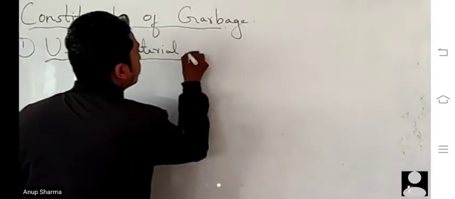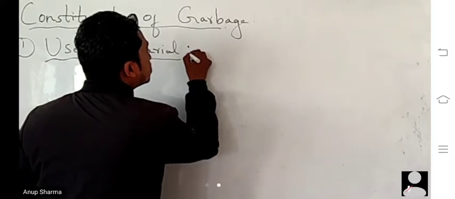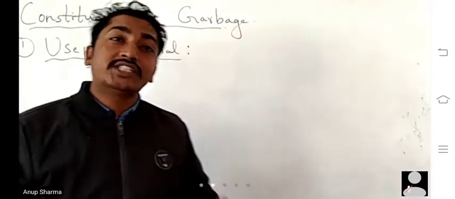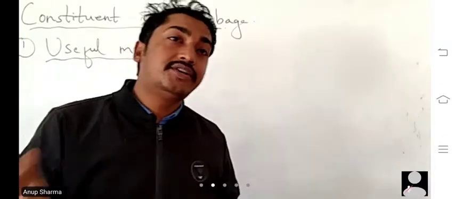Useful material means the waste which can be used again, that means which can be recycled.